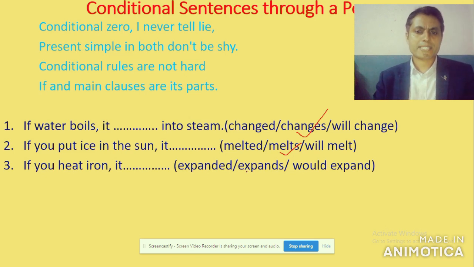Here is also present simple form. Let me put a tick mark here on the correct answer, expands.